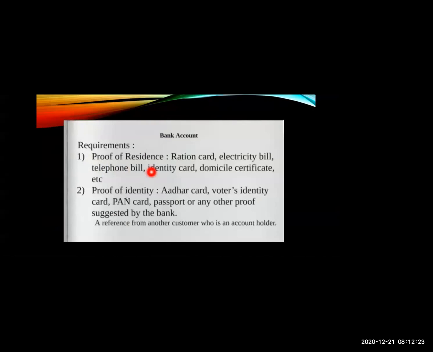Now, what are the requirements for opening a bank account? See, when you have to open an account, what you need first is proof of residence.